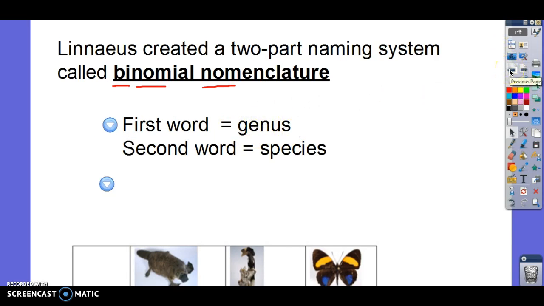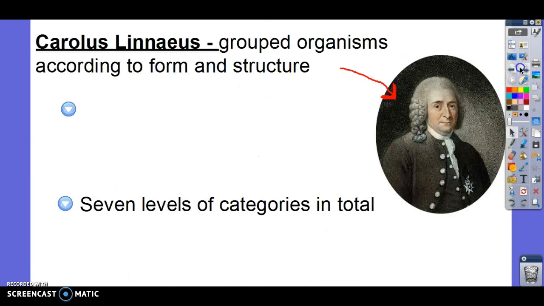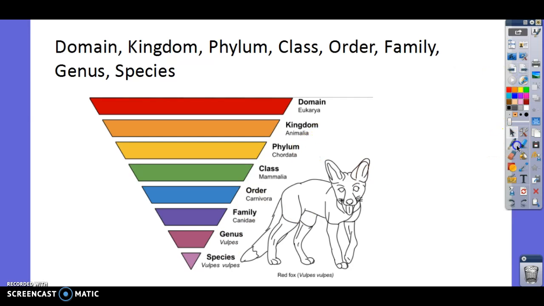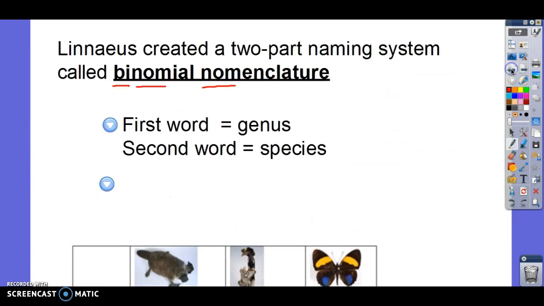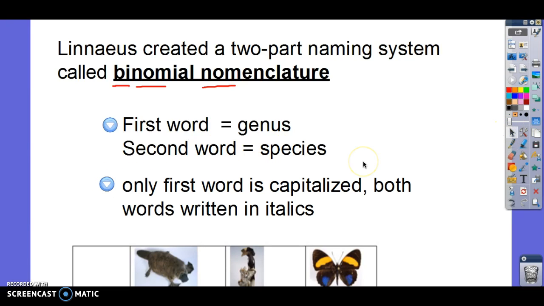Now, I'll give you a sec to write this, but let me go back. We said the genus is the second to last on the bottom, okay? So the first word in the scientific name is the genus, okay? The second word is the species. And then like we said earlier, the first word is capitalized and both words are written in italics.